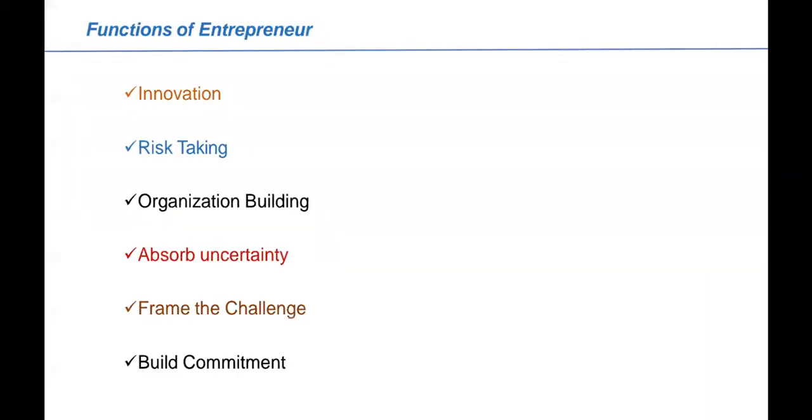So these are some of the functions of an entrepreneur. An entrepreneur generally will have innovation in his mind. Whatever idea you take, idea generation will happen, and you will find newness because of innovation. Whether he is doing a business or following any kind of job, you will find that entrepreneurs will be innovative. Their business will have a kind of innovation. Similarly, an entrepreneur will be taking risk. Risk-taking capacity will be there.